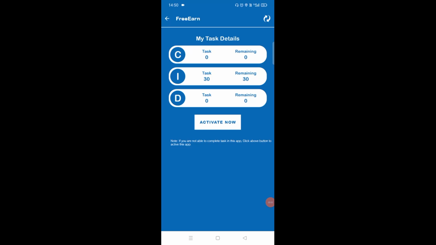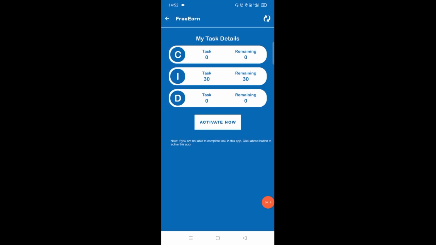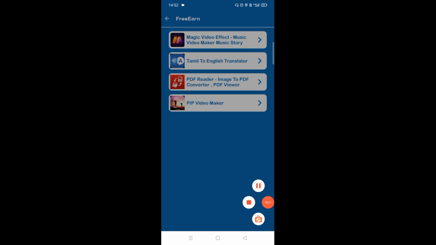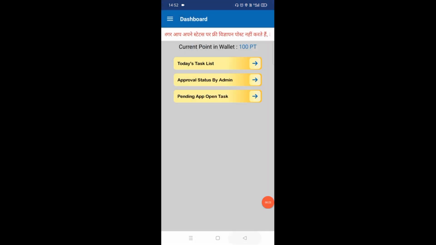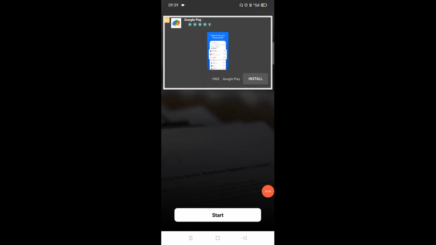So friends, install this app. When the app is installed, you can click on Activate Now, and see friends, there you got the 30 points, and the remaining 30 points are here. So friends, as you know, we have already activated the app, and after that you can click on back, and see here, and click back again, and see friends, here you got.